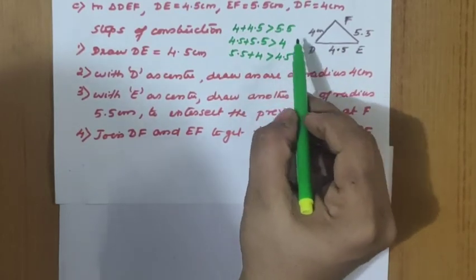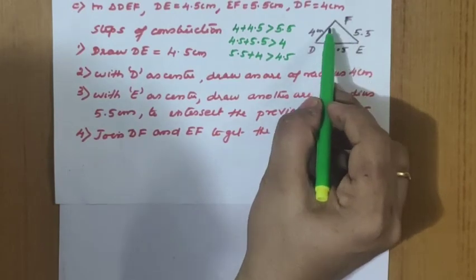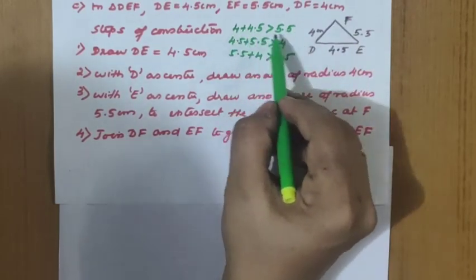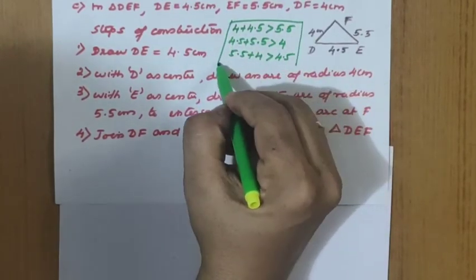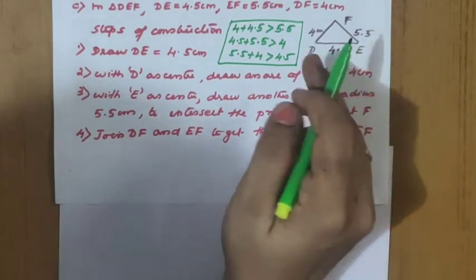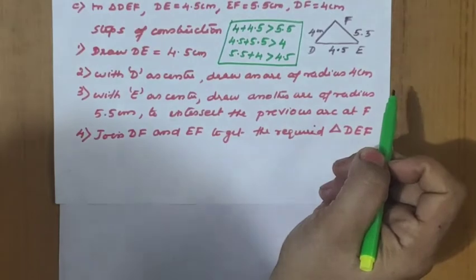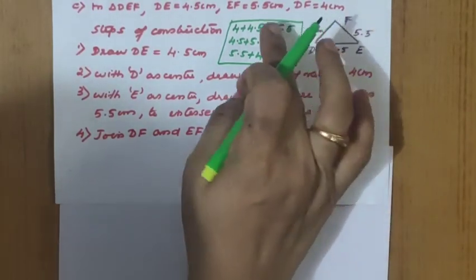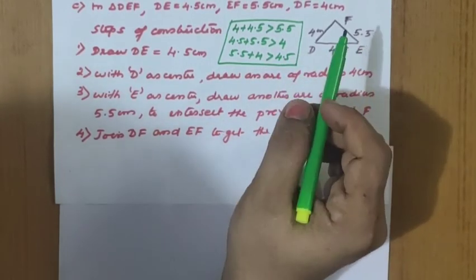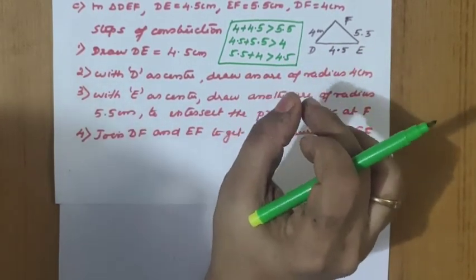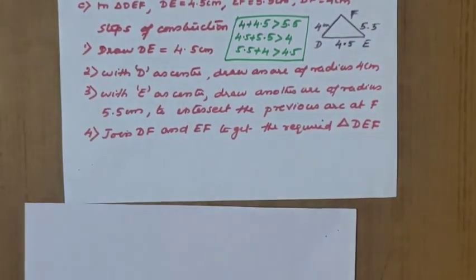All three sides came. Just check that: 5.5 means FE came, next FD came, next DE. So all the other two sides only we have taken. Now we got that all three criteria are satisfied, so the sum of the length of the two sides is greater than the third side. So what we can do? We can construct a triangle. This part is the verbal checking only when the three sides are given. They have asked for justification only when it is not possible to construct. Here construction is possible.